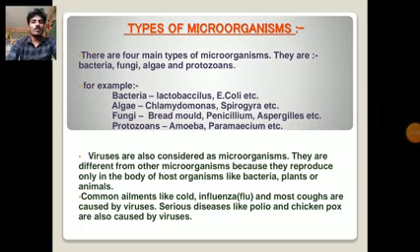Next, the types of microorganisms. There are four main types: bacteria, fungi, algae, and protozoa. For example, bacteria: lactobacillus and E. coli. In algae: chlamydomonas and spirogyra. Fungi: bread molds, penicillium, aspergillus niger. Protozoa: amoeba, paramecium. And viruses are also considered as microorganisms.